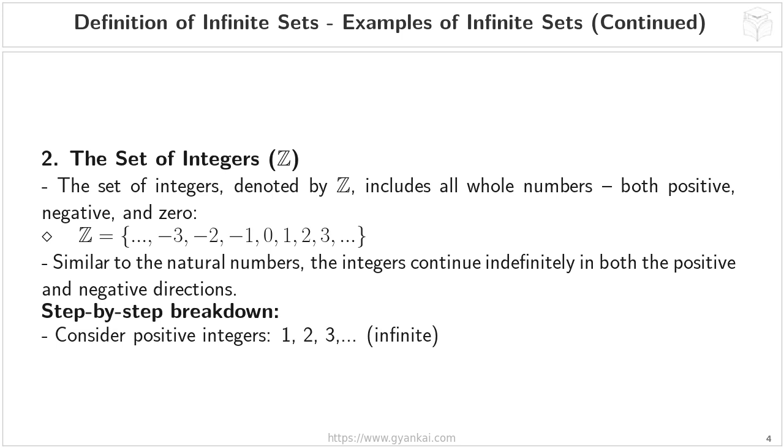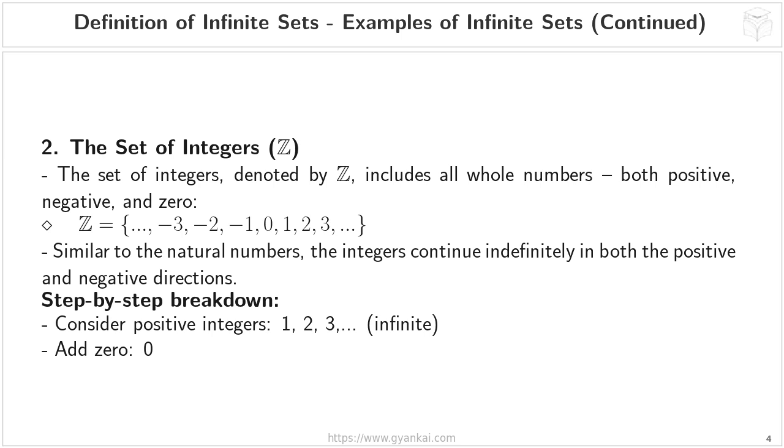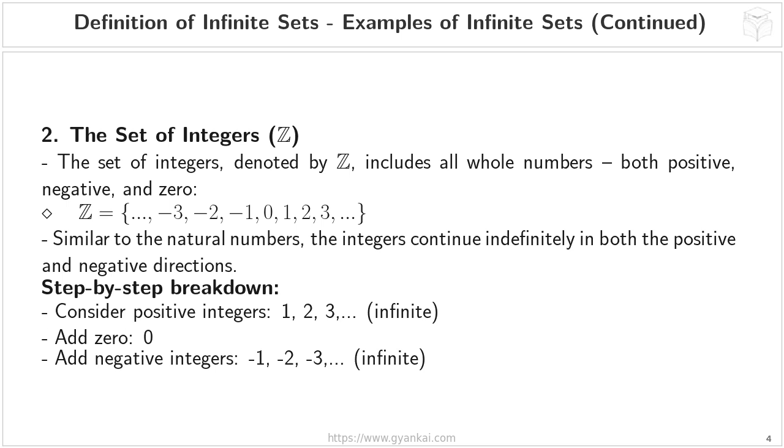First, consider the positive integers, 1, 2, 3, and so on. As we established with the natural numbers, this part alone is already infinite. Then, we add 0 to the mix. That doesn't change the fact that it's still infinite. Finally, we add the negative integers. -1, -2, -3, continuing infinitely in the negative direction.